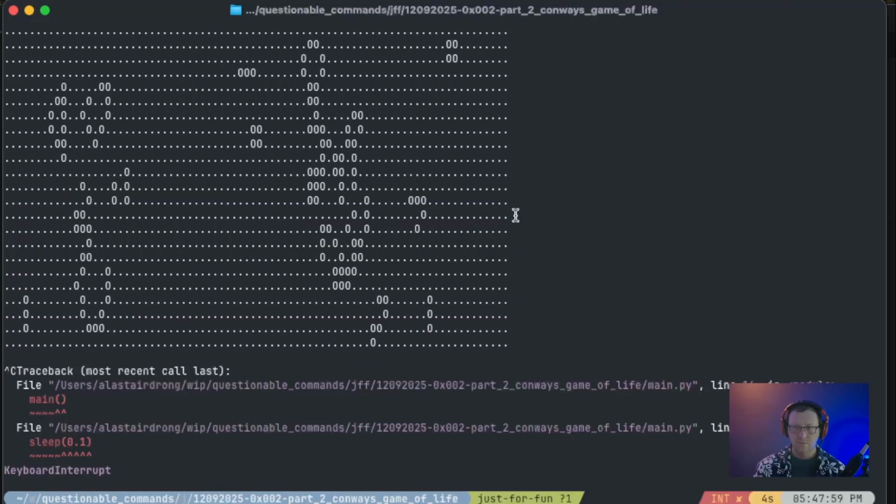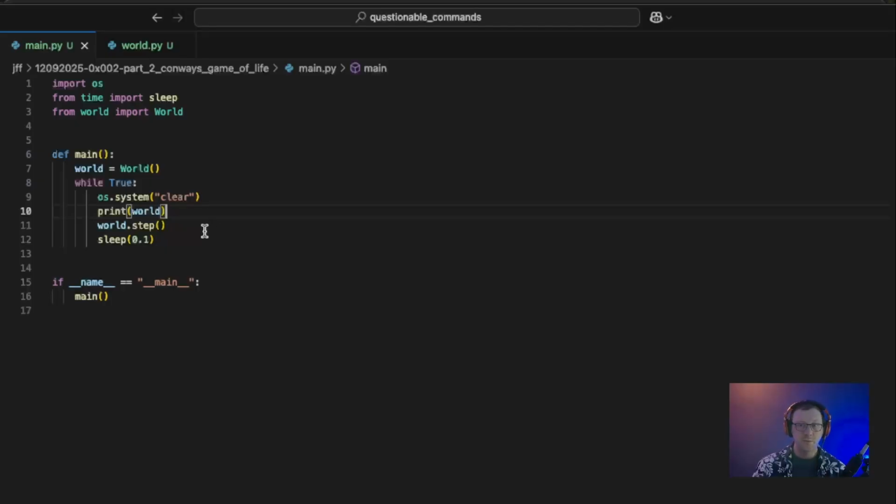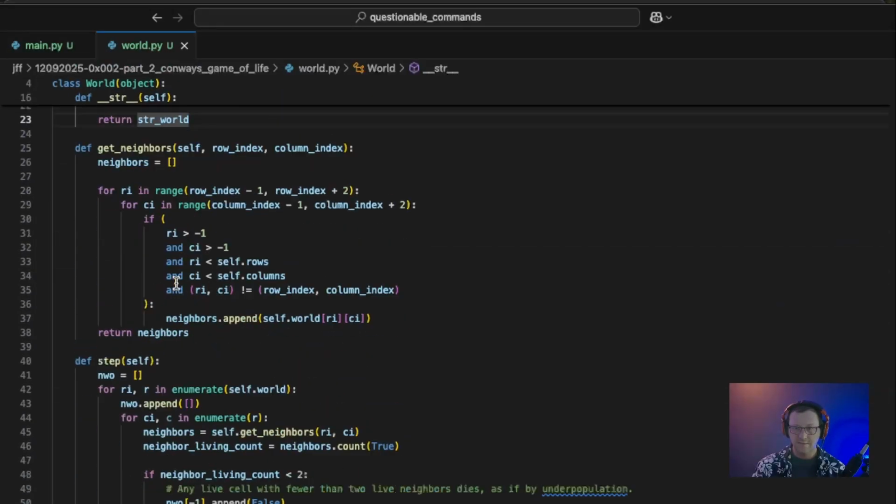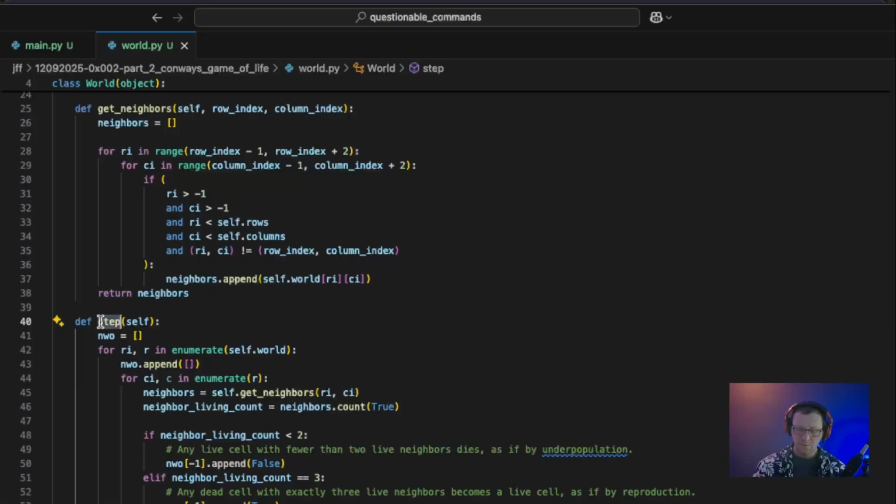Yes, lovely. And now the next thing that we can do to make the class look a little easier to use from the end user perspective is instead of having a step method, we can actually just make world directly callable. So let's go back to our world class, and where we have step, we'll change that to __call__.